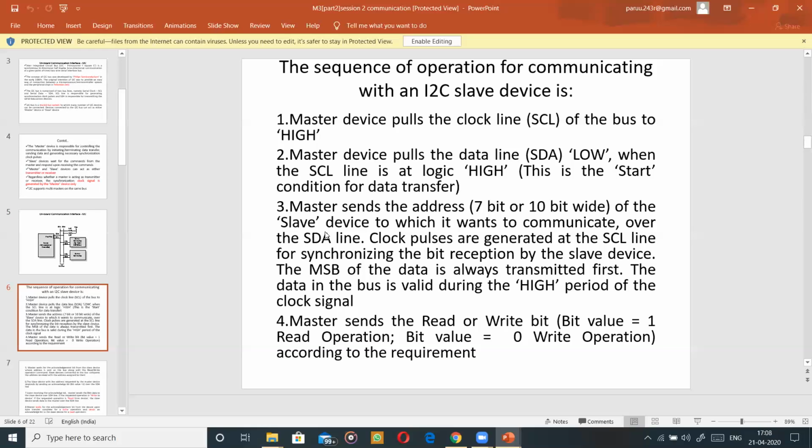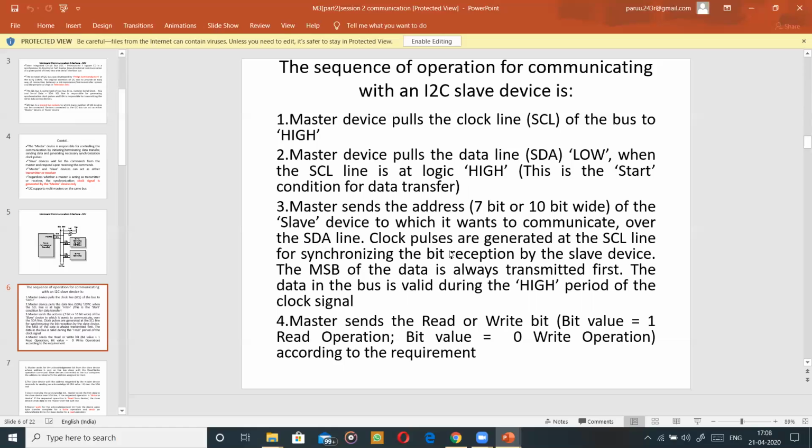Over the SDA line. Now you don't get confused here. SDA is a kind of data line. It is also meant for transferring the address and some control bits as well as the data. So all the things are transmitted via the data line. Please don't get confused with what you have studied with the microprocessor and microcontroller. In this architecture, we are using a common bus, that is the data line, the SDA line. It is a bus actually, a wire. It is mainly used for transferring the address or some controls or finally the actual data. So this thing you have to keep in mind.